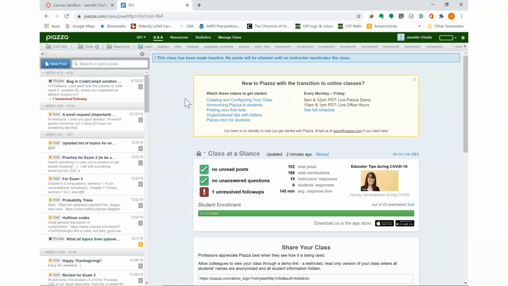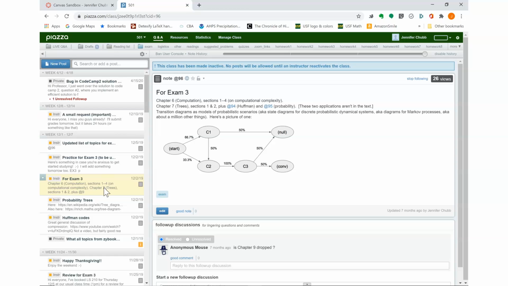So some of my favorite things about Piazza, probably the biggest one after the whole being able to post anonymously thing, is just the layout, right? So if I look at this, I see I've got the actual feed here with title and blurb from each of the posts, and if I click on any one of them, I can see follow-up discussions if there are any, and answers to that or other responses and so on.